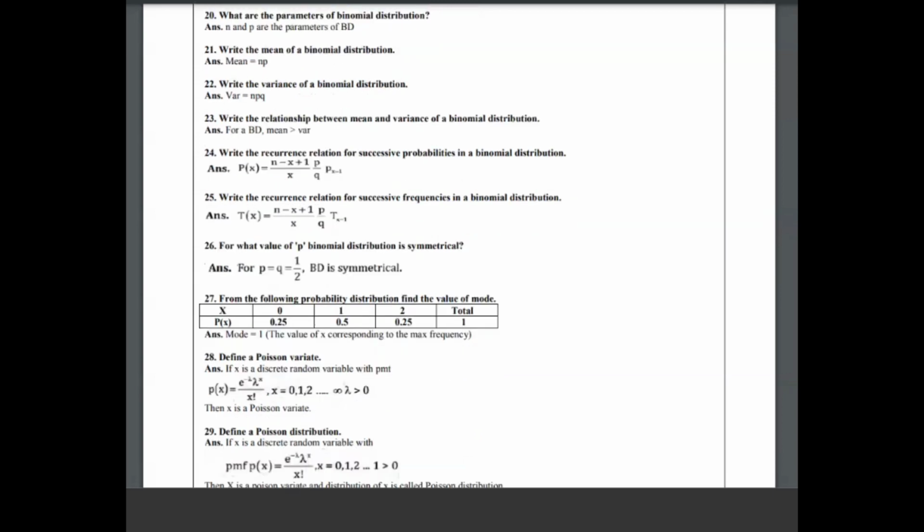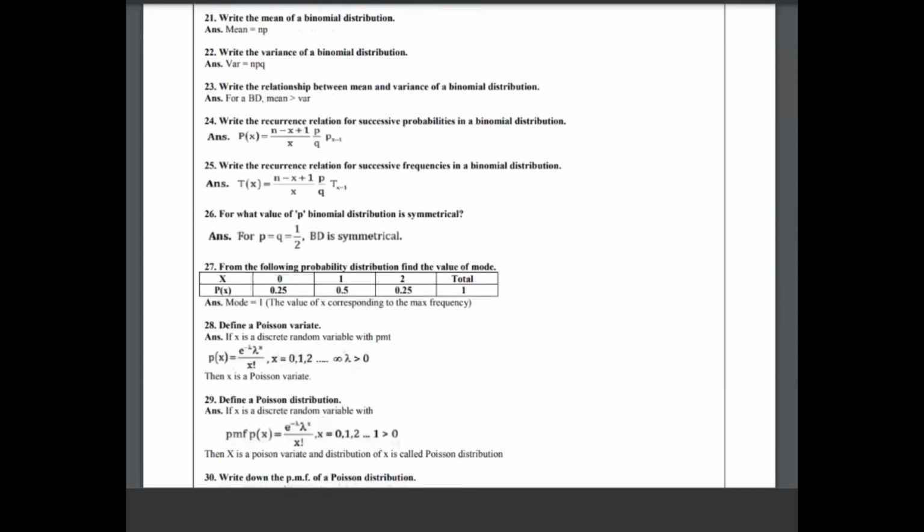Then write the recurrence relation for successive probabilities of a binomial distribution. The recurrence relation formula we use in fitting of a binomial distribution. That is a 10 marks question. P of x is equal to (n minus x plus 1) divided by x, into p by q, into P of x minus 1.